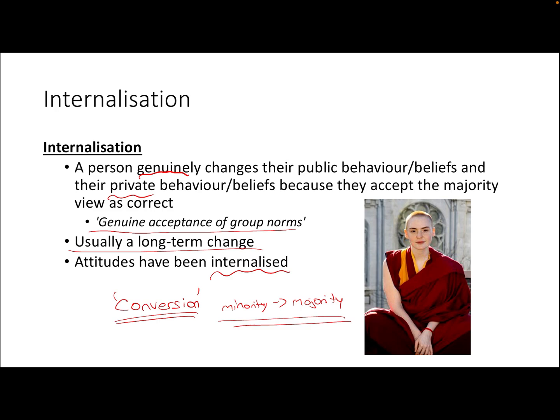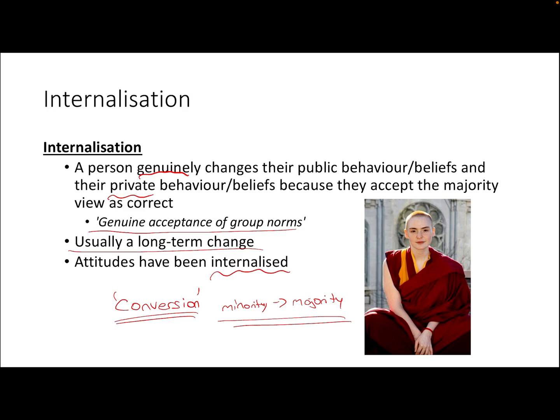For example, attitudes on homosexuality, attitudes on women's suffrage, attitudes on recycling, for example. This is all happening due to internalization. We genuinely believe that the message the minority is spreading is correct. And so we incorporate that into our own belief system. So our behaviour is going to change publicly and privately, and this conformity is going to be long-lasting.